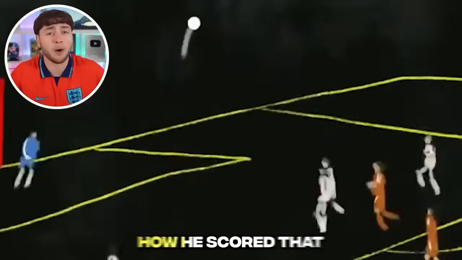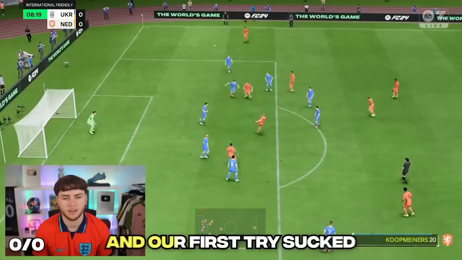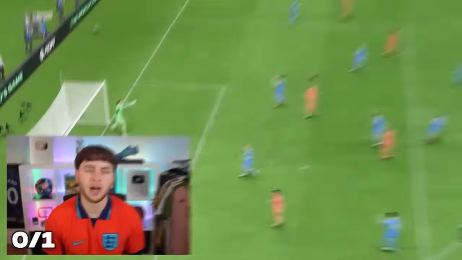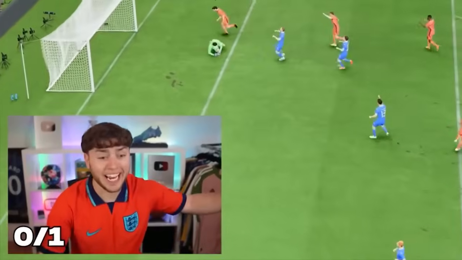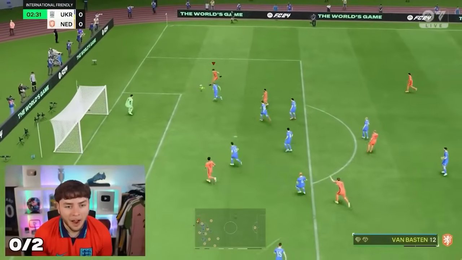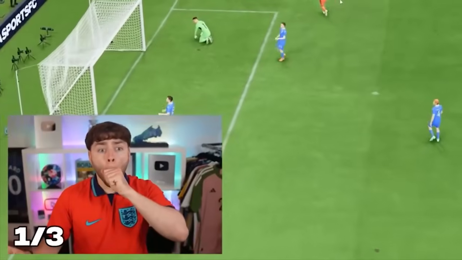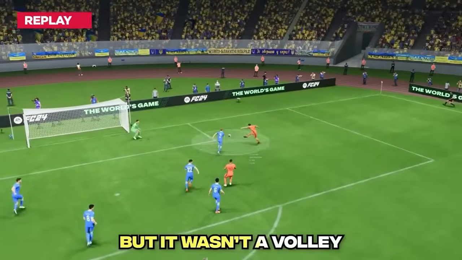I don't even know how he scored that. Impossible angle. And our first try sucked. Boom. Okay. He's there. Volley. Volley. Let's go. No, that's not it. I can't say that. I got excited because I scored a volley. But on our third try, this happened. But it wasn't a volley.